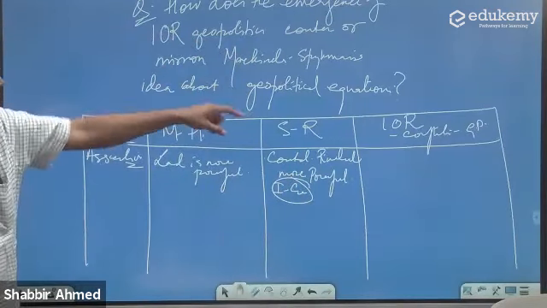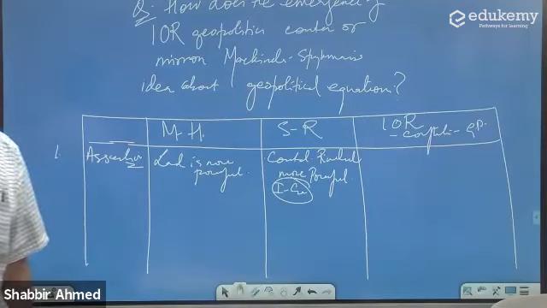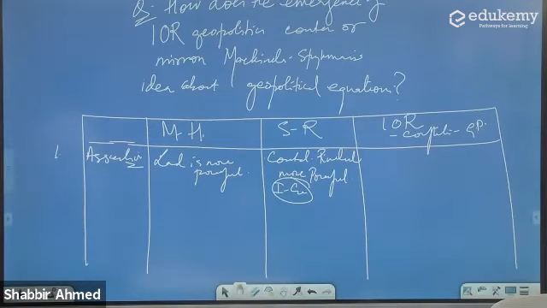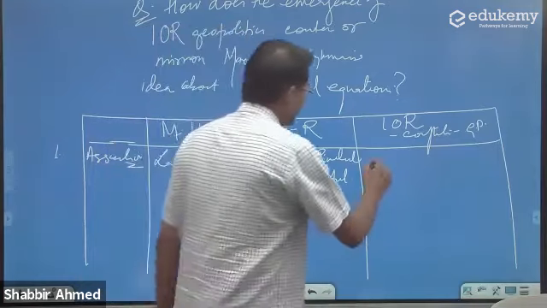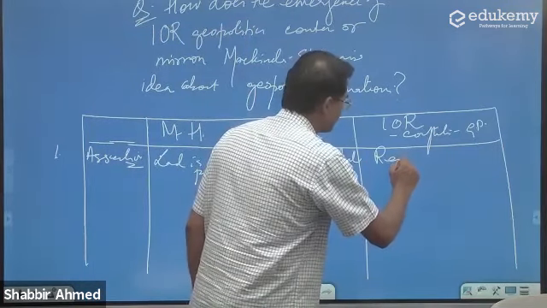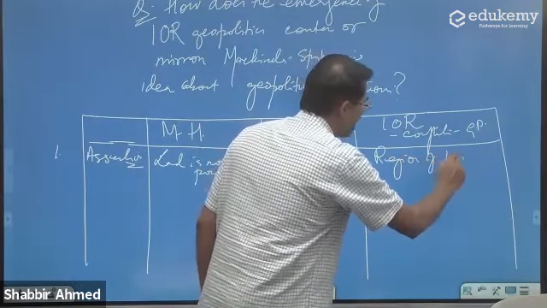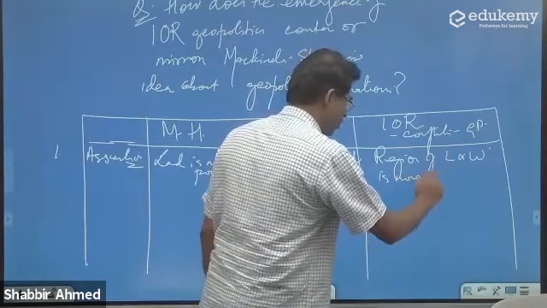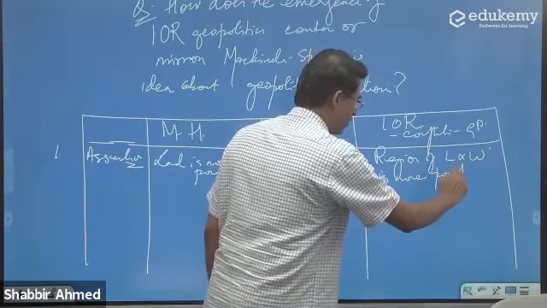What does IOR conflict tell you? This tells you that a region of land and water is more powerful.